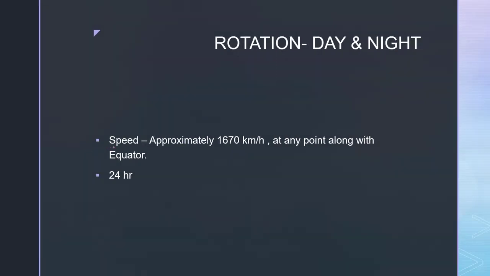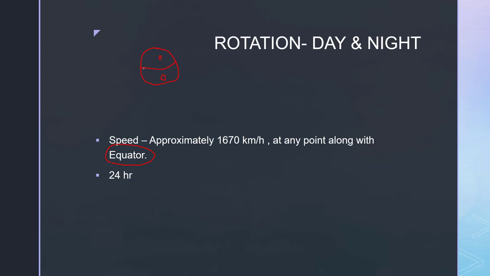Rotation. Earth rotates at the speed of 1670 km per hour at its equator. Now, equator that you already know, it is a central line which passes through the earth and divides the earth into two hemispheres, that we had discussed in grade 6.